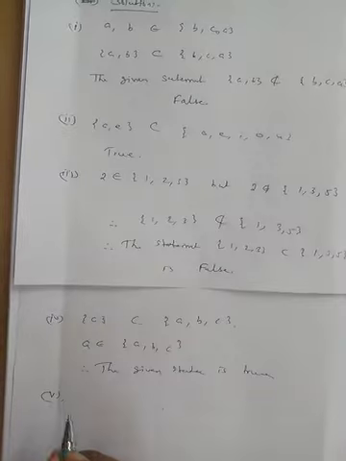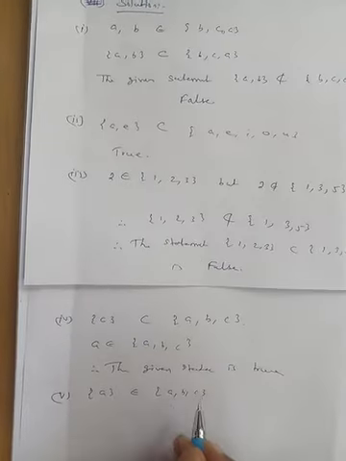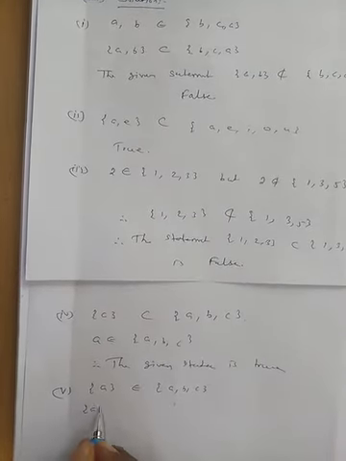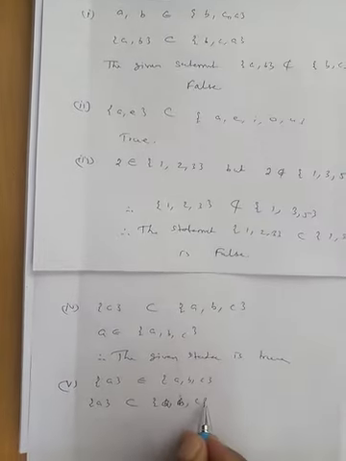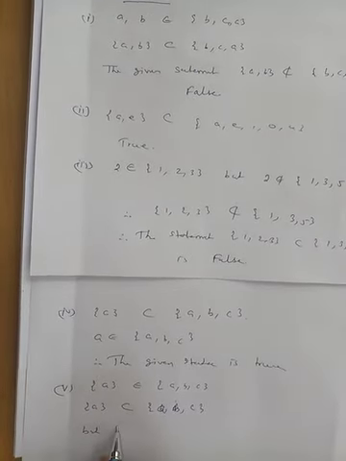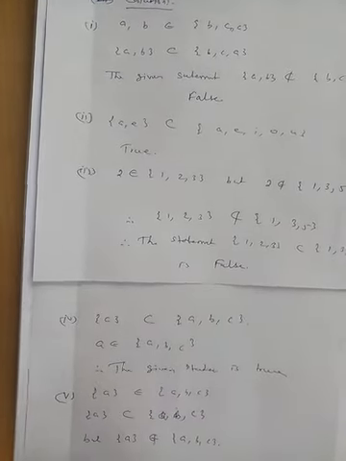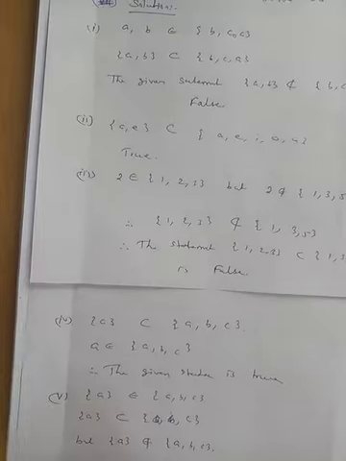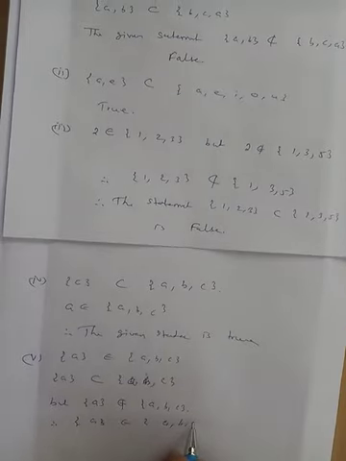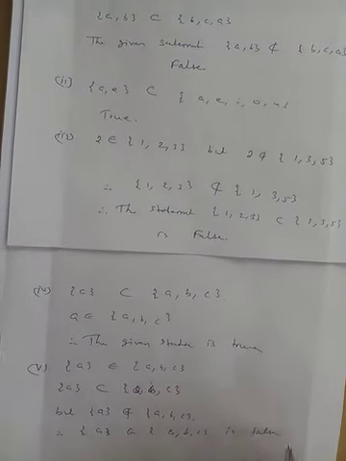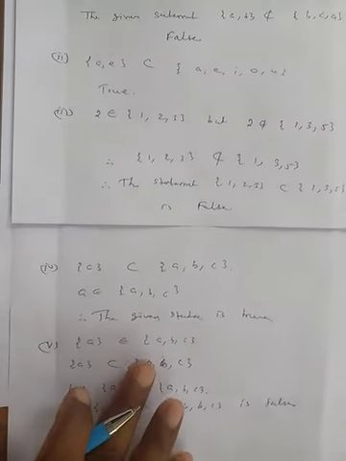Next problem, fifth one. Singleton set {a} belongs to {a, b, c}. The singleton set {a} is a subset of {a, b, c}, but the singleton set {a} is not an element of {a, b, c}. Therefore the statement {a} belongs to {a, b, c} is false. This set is not an element. Actually, sets are the elements of the power set.